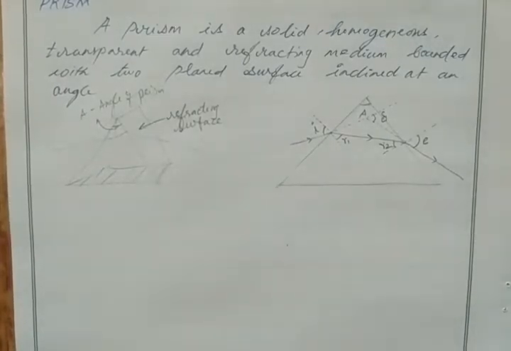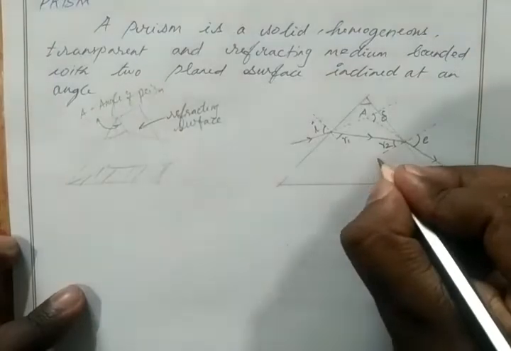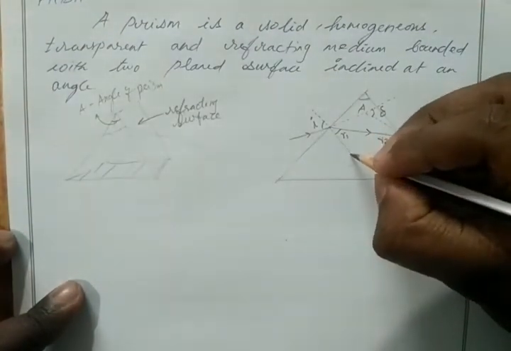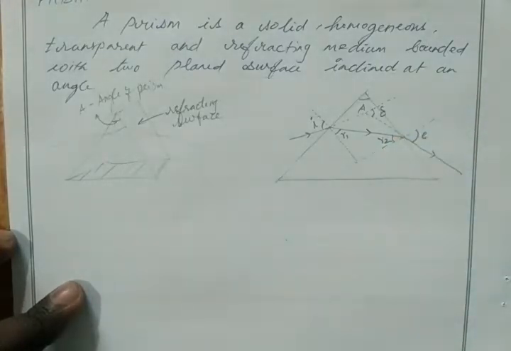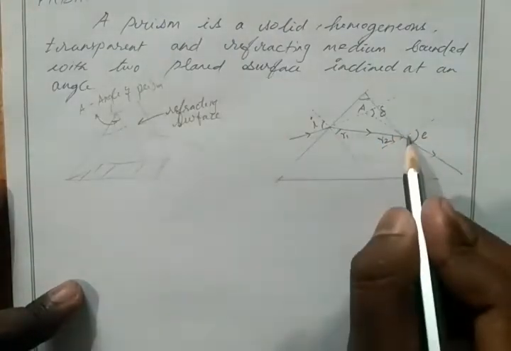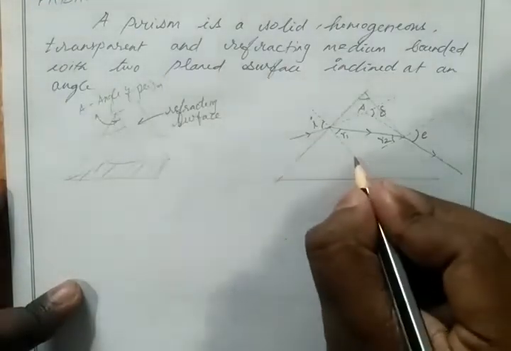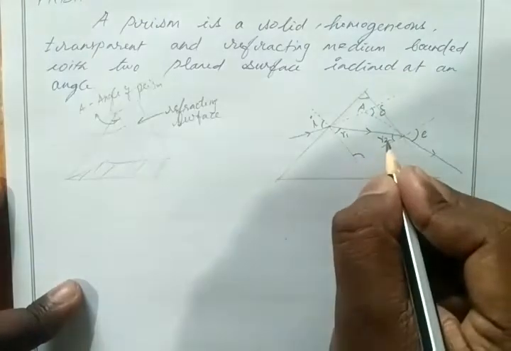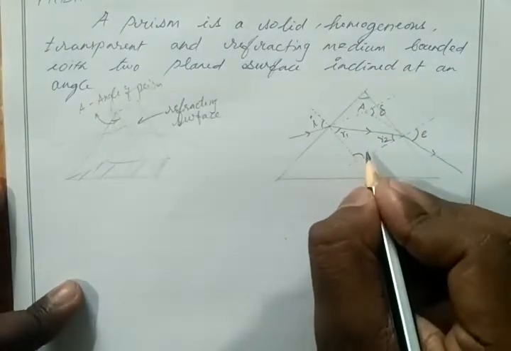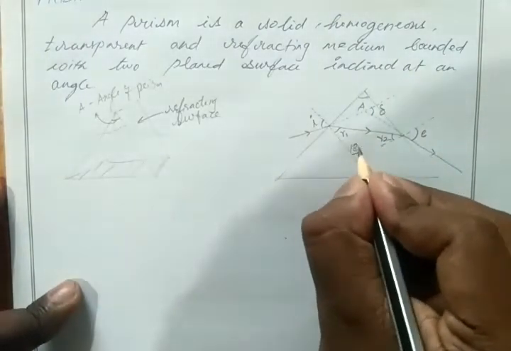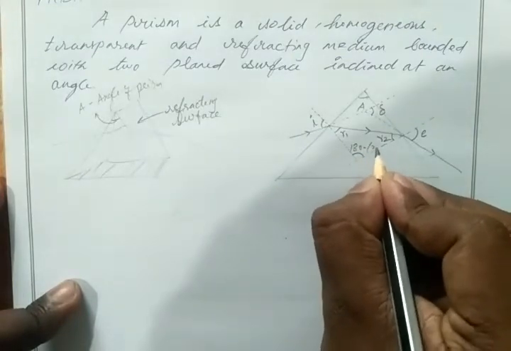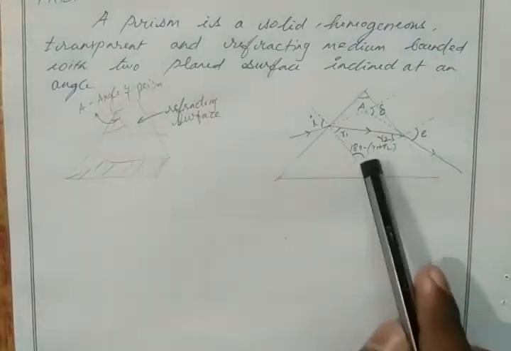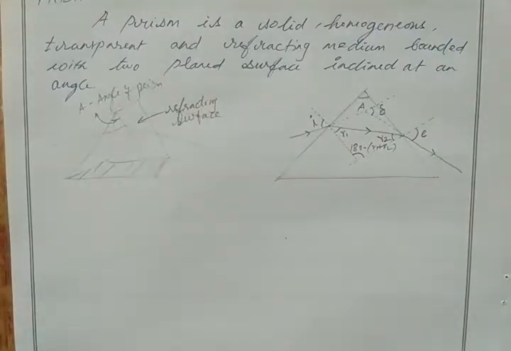Okay, then we join these two lines, these two normal lines, just extend this and find this angle. See, this is a triangle. In this triangle we have this angle; here we have R1, R2. In a triangle, the total angle enclosed is 180 degrees. So this angle is 180 minus (R1 plus R2), correct? So this angle is R1 plus R2.